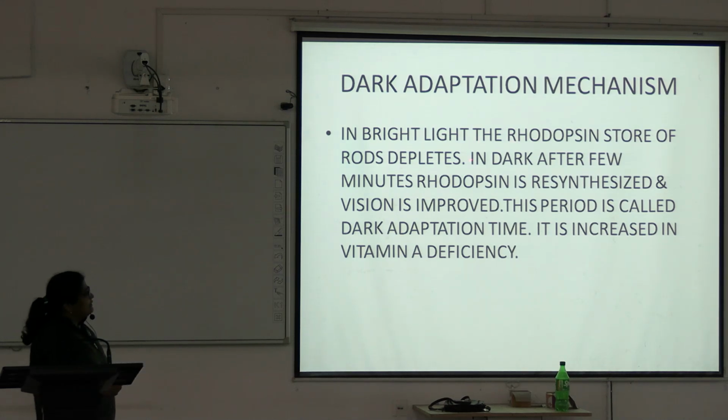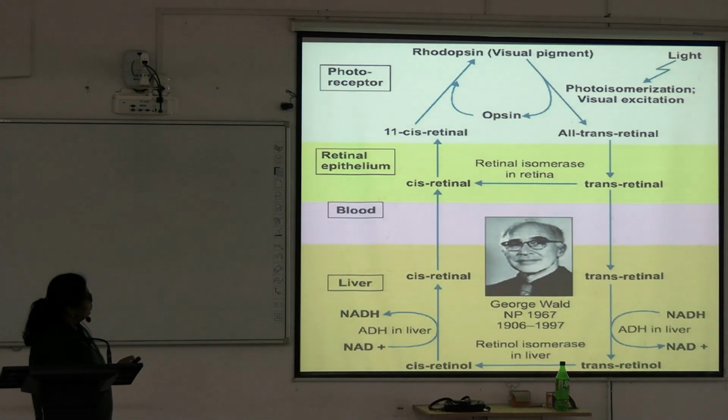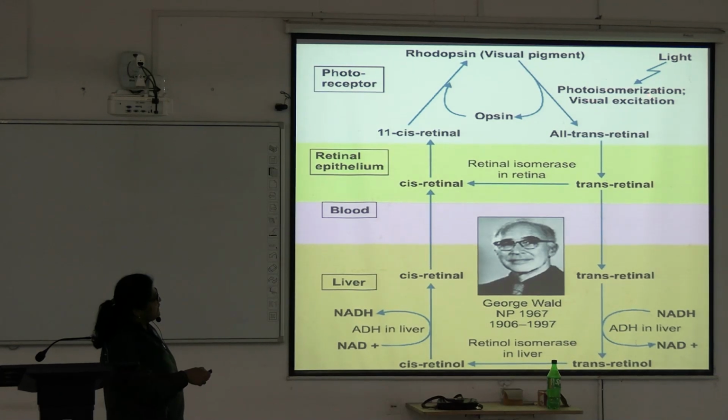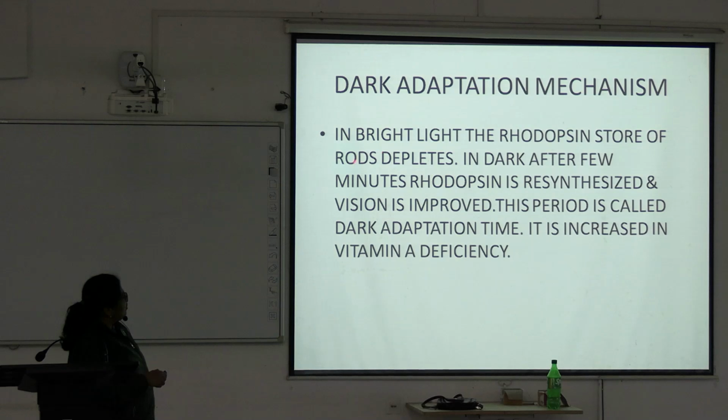In bright light, the rhodopsin store of the rods depletes. Look at this. In bright light there is photoisomerization, so the rhodopsin breaks and forms all-trans retinal and opsin. So the rhodopsin store, which is the visual pigment, is depleted in bright light, okay. The store of the rods is depleted. In the dark, after a few minutes, rhodopsin is again resynthesized and vision is improved.